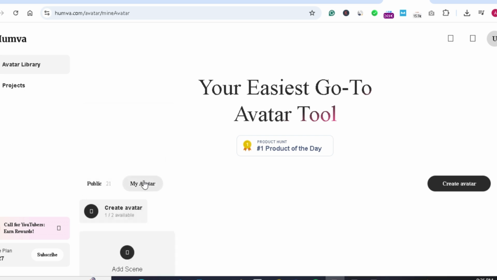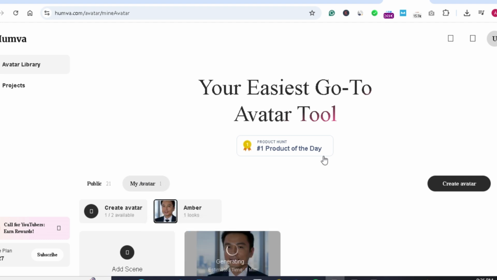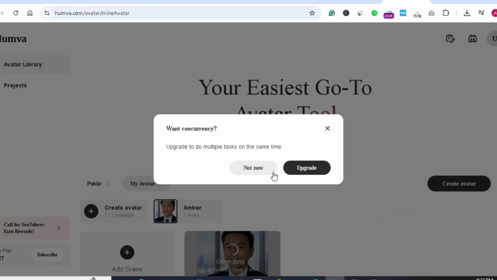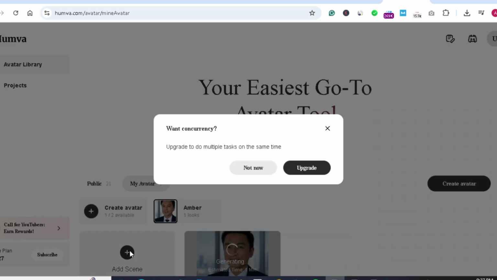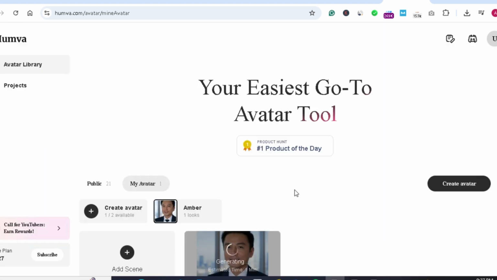But if you want to make your own avatar, you can do it by clicking this plus sign. Using this plus sign, you can add your own avatar very simply. For example, if I want to add my own avatar, I can only add one avatar, and I have uploaded this image and named it Amber, and it's generating. It will take some time, and once it is created, I can click this and give it some text. That text will be directly lip synced with this avatar, and I can play it.